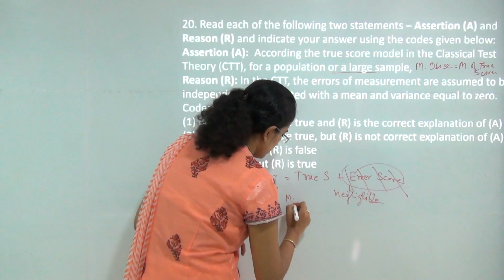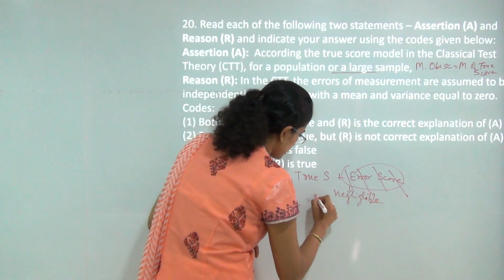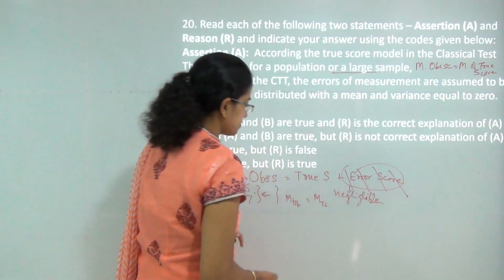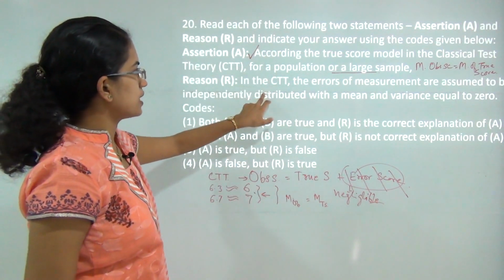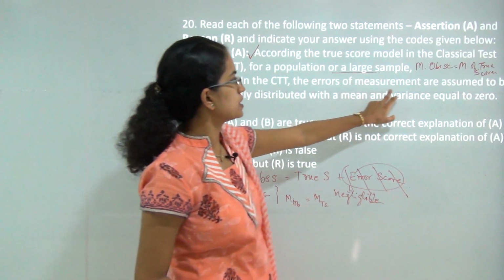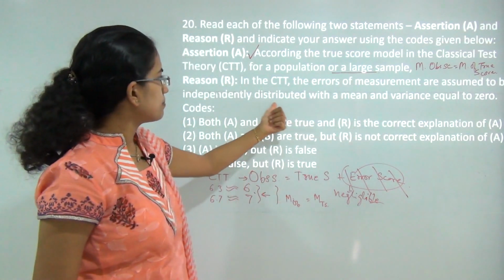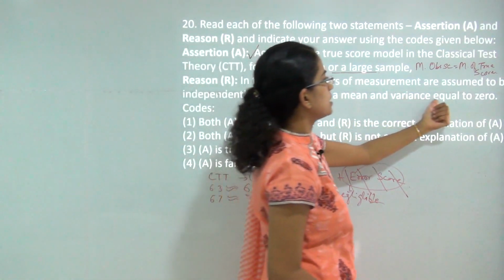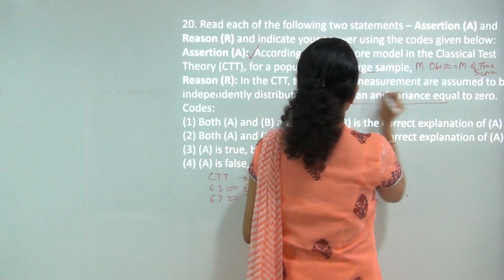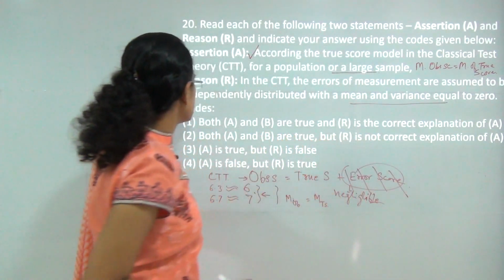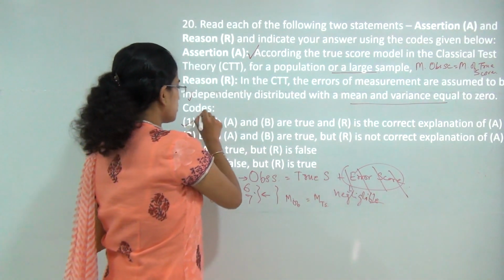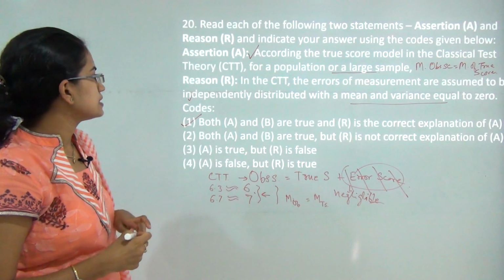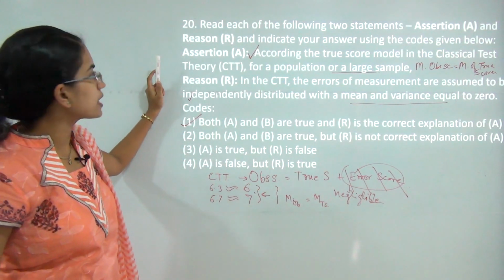So I can say the mean of observed would be equal to mean of true score. So this becomes correct. Now to prove this correct, I can say the error of measurements are assumed to be independently distributed with mean and variance equal to 0. That is again correct. So I can say this reason is the correct explanation for this assertion. Both of them are independently true and reason explains the assertion correctly.